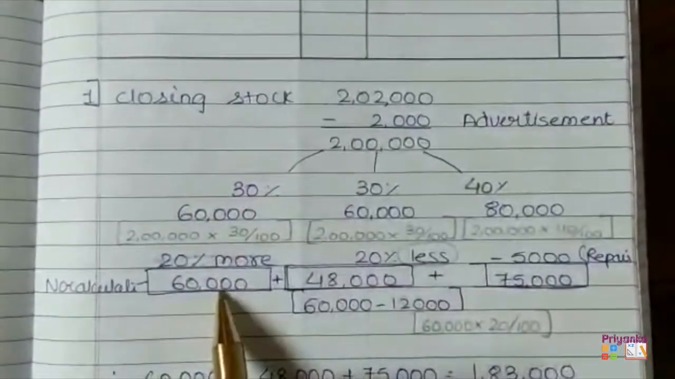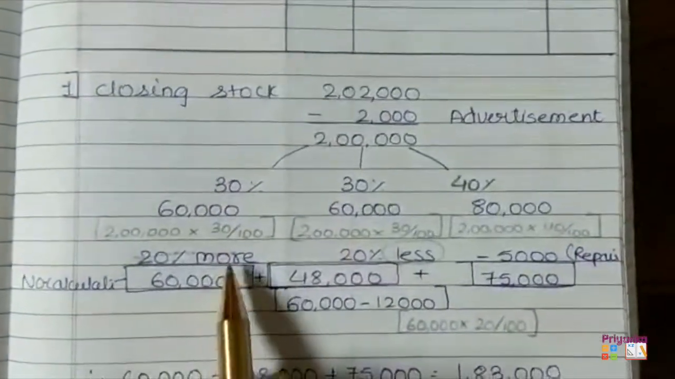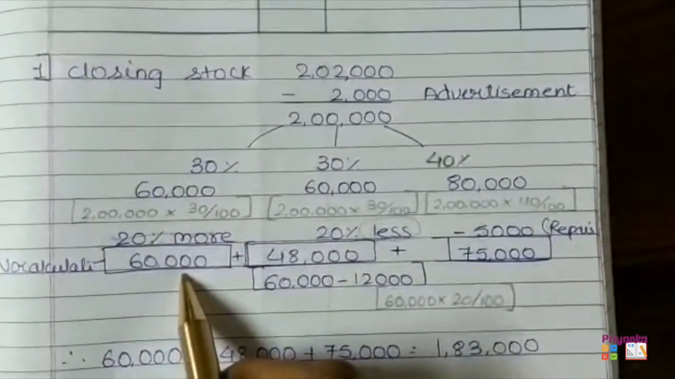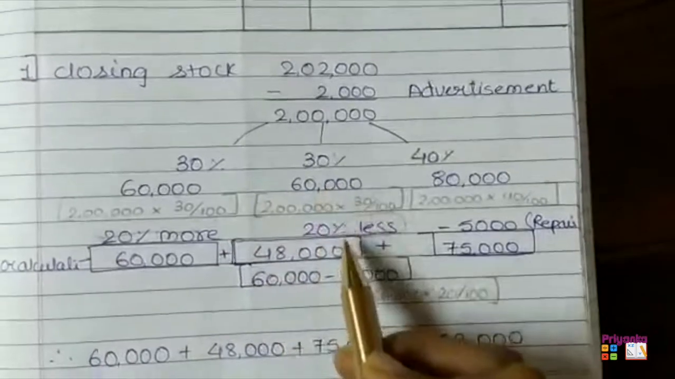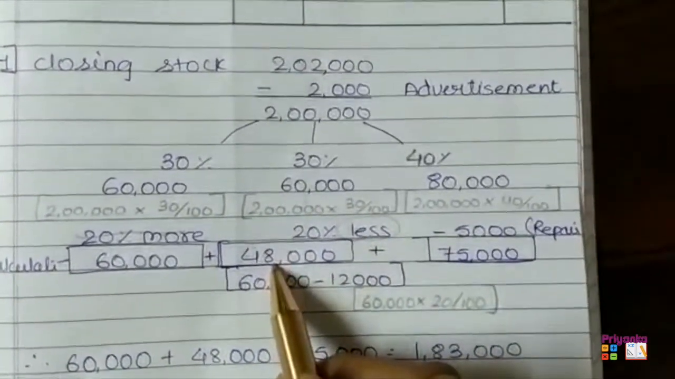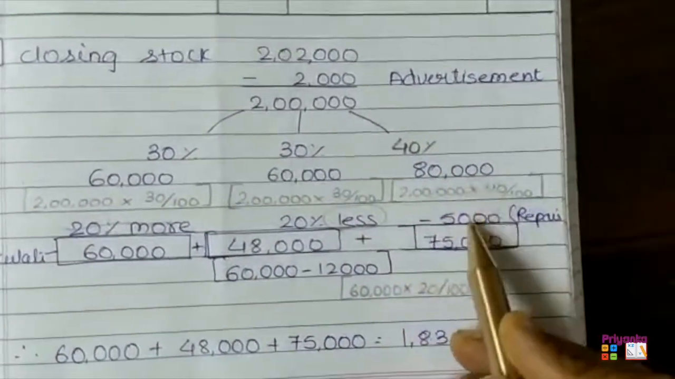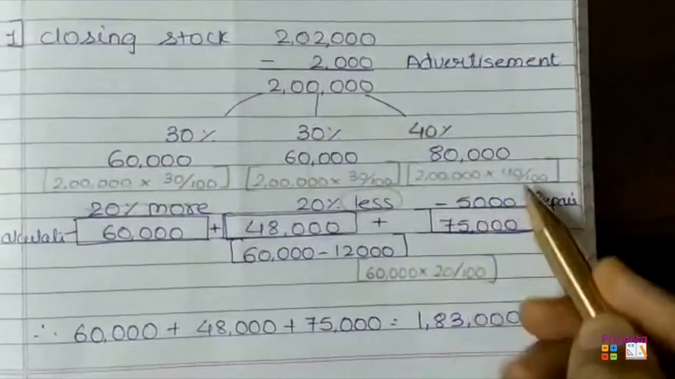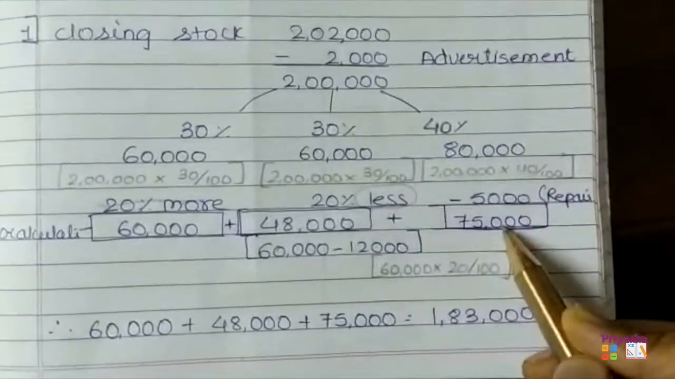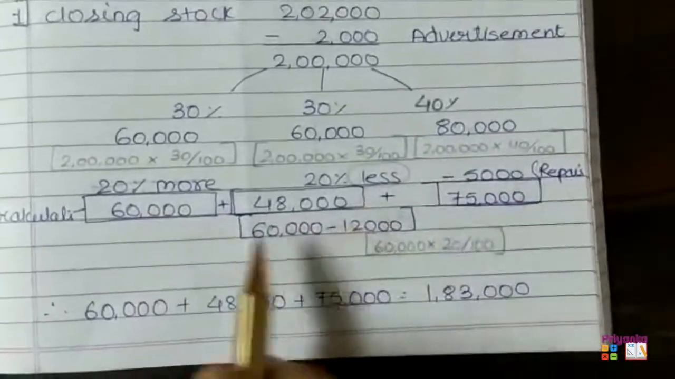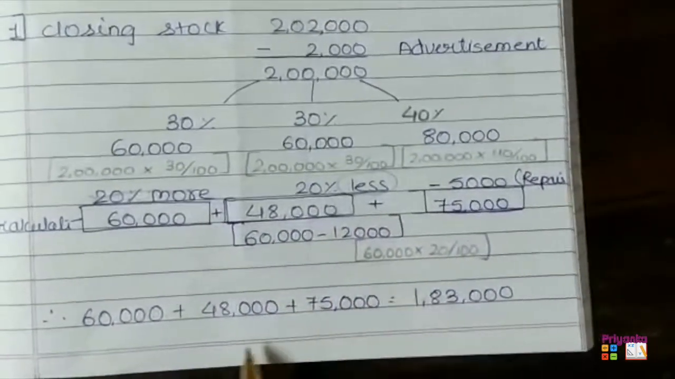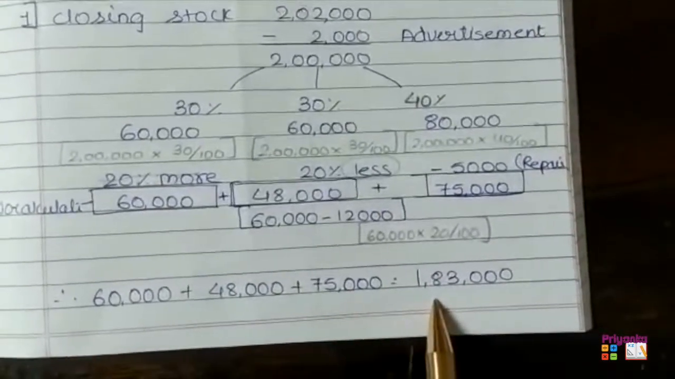So for the first 30%, where they told us to calculate 20% more, we didn't calculate this. So we'll take this 60,000 as it is. Another 60,000 where the 20% will be less: after putting less, it is 48,000. And the remaining 80,000, where the 5,000 repairing expense was there, after minus 5,000 the remaining value is 75,000. So add the three of them, 60 plus 48 plus 75. This will be 1,83,000.